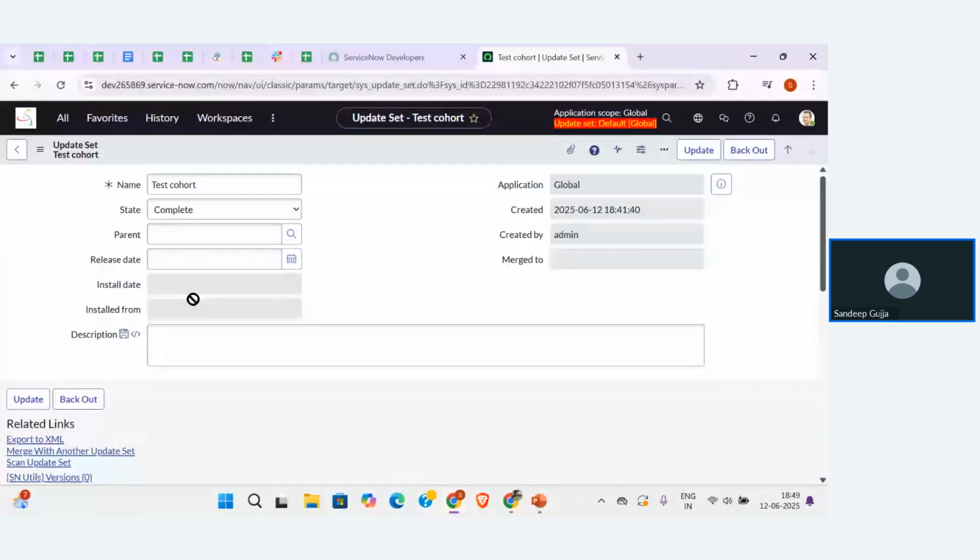I need to change that update set from in progress state to complete state. That is very mandatory to move these configurations from this instance to another instance. So before that, I also want to tell you something.